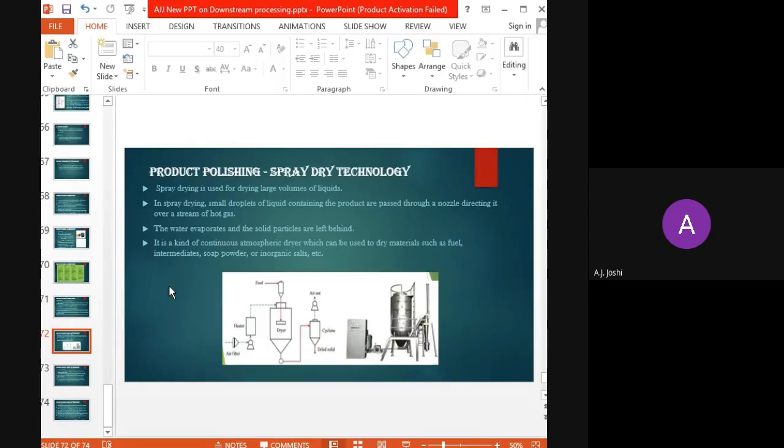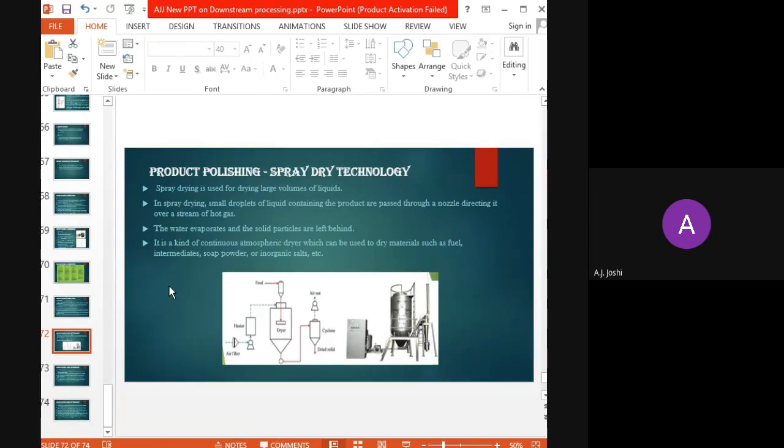So it is initially passed through the nozzle, directing it over a stream of hot gas. As it is passed over the stream of hot gas, whatever liquid is there will get evaporated or removed. The water evaporates and the solid particles are left behind.